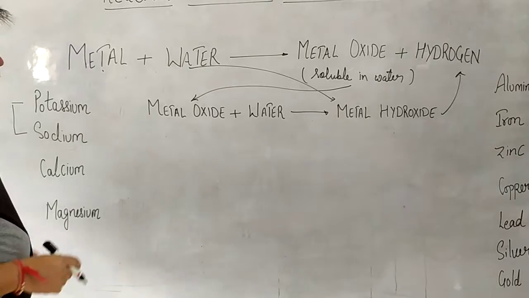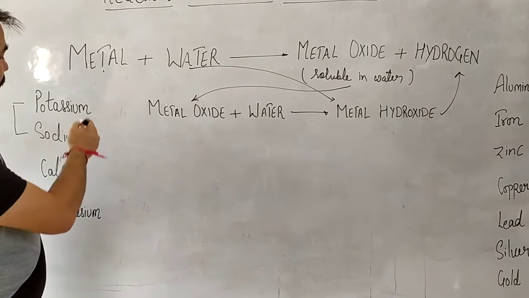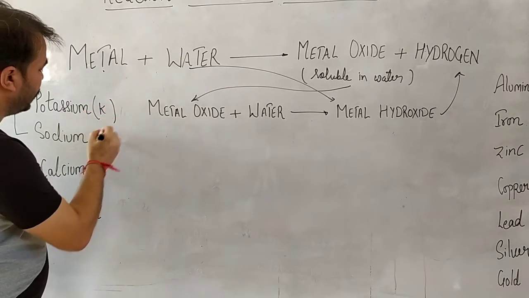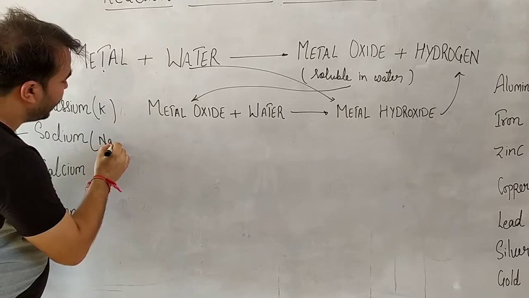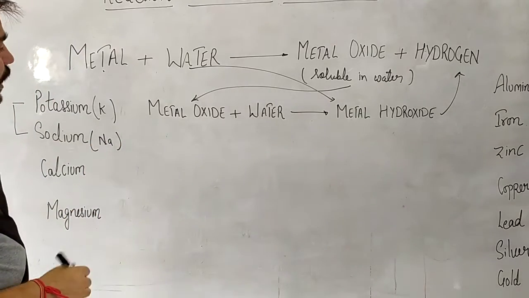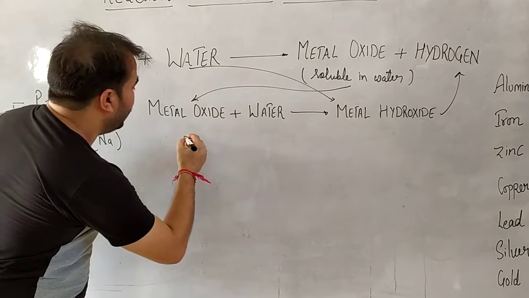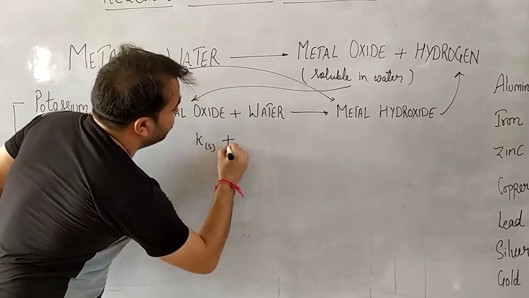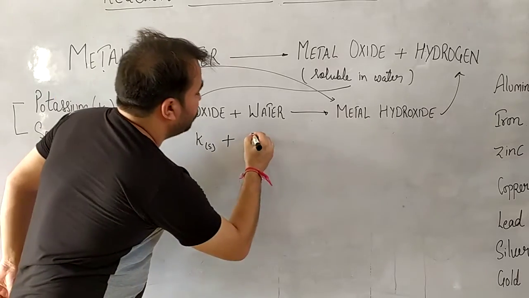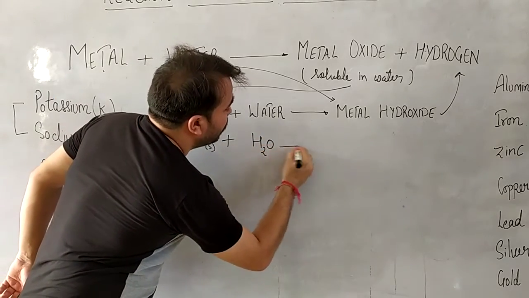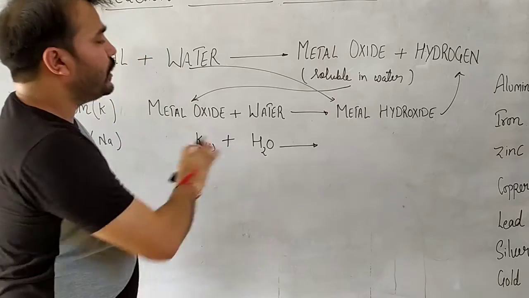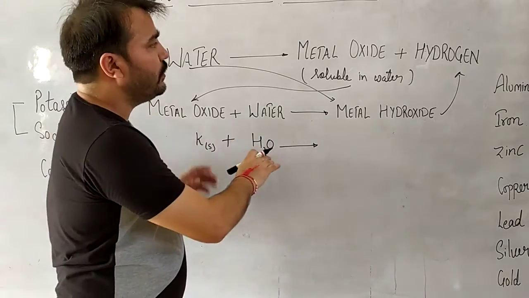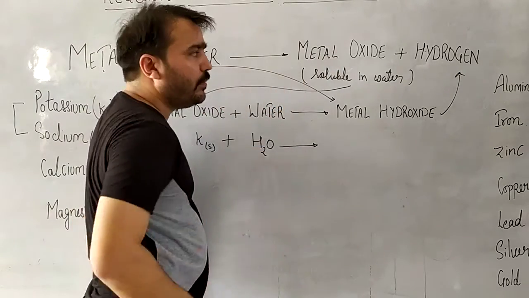First we'll talk about these two, potassium and sodium. These two are highly reactive metals and react with cold water violently. So this is solid state potassium and it reacts with water, and its oxide, see in this what will happen? First metal oxide will form.